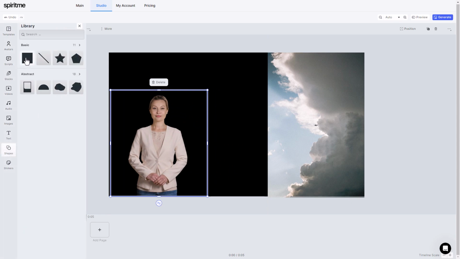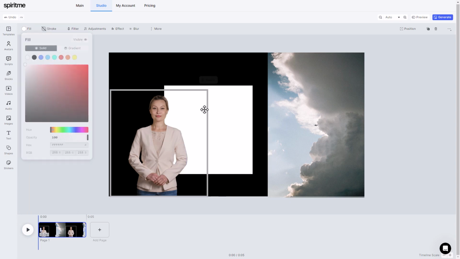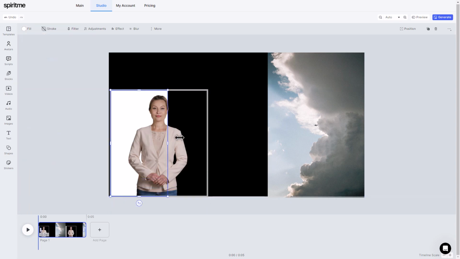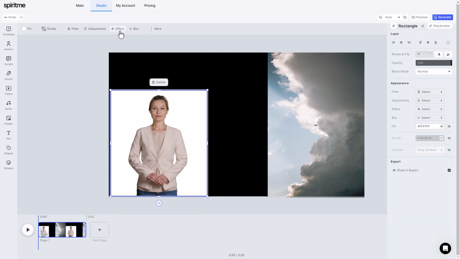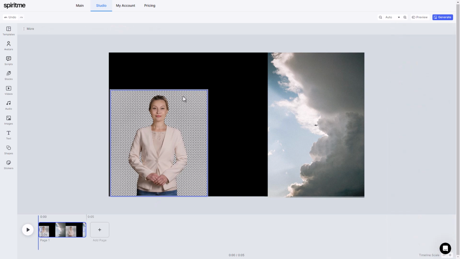And I might want to start putting some shapes in. So I'm going to put a basic shape in, and I'm going to make it white, and I'm going to make it match this frame here. And I'm going to give it some effects. So I'm going to go here to effects, and I'm going to want a halftone. So I've got this lovely halftone effect there, but it's maybe a bit overpowering.